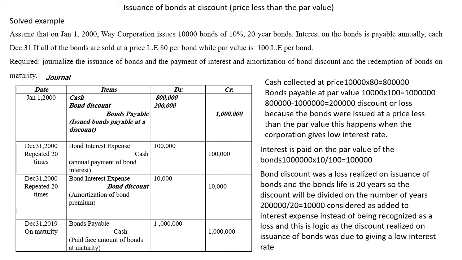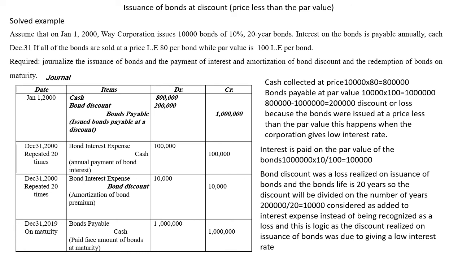This 10,000 will be added to the interest expense because the interest expense paid was very low, which caused the bond discount to happen. So we raise the bond interest expense by the amount of bond discount every year, and we call it amortization. You just get the value of the bond discount divided by the life of the bond, and you prepare the amortization by closing the bond discount in the interest expense.